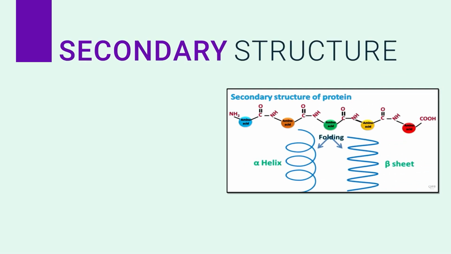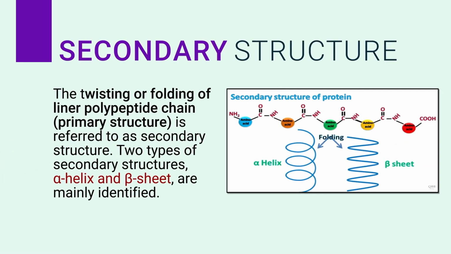Then we will move to the secondary structure. If you look at this image, the secondary structure of a protein is the twisting or folding of the linear polypeptide chain, that is the primary structure. Two types of secondary structures are mainly identified in proteins: the alpha helix and the beta structure.